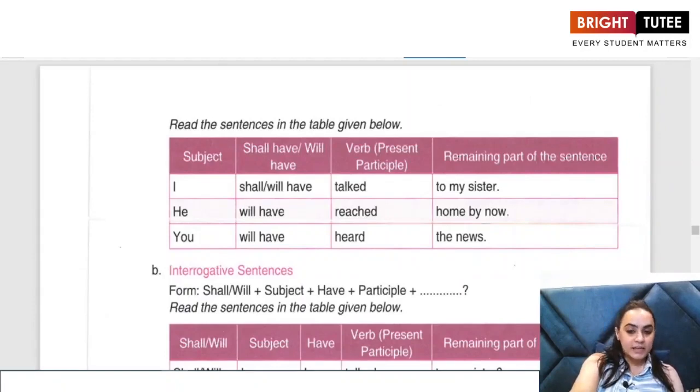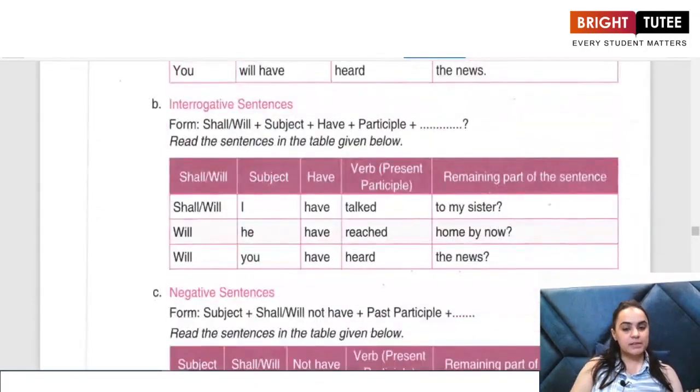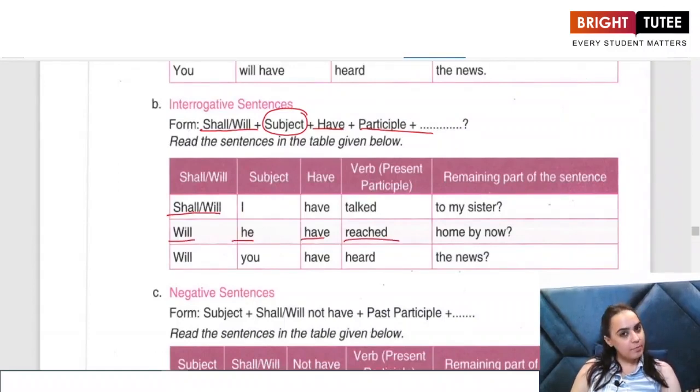What is the interrogative structure of the future perfect tense? We use shall or will plus the subject plus have plus the third form of the verb. For example, shall or will I have talked to my sister? Will he have reached home by now? Will you have heard the news? And so on and so forth.